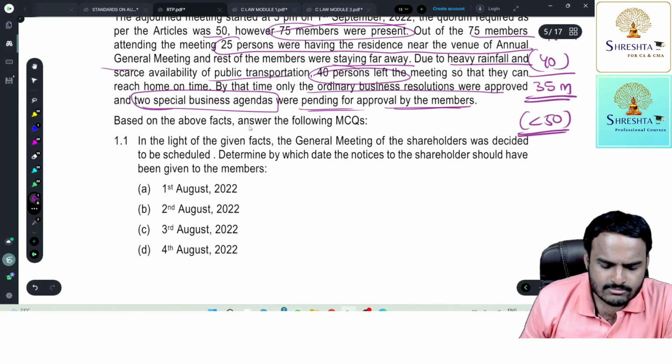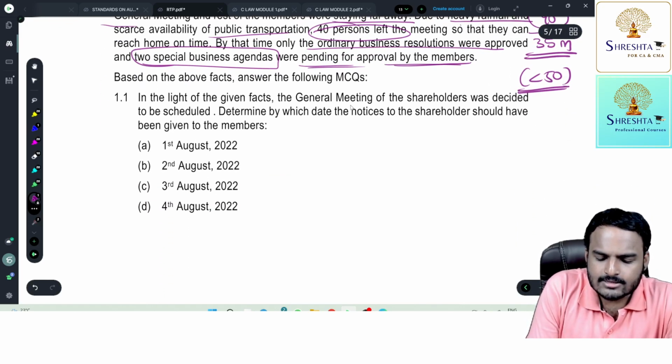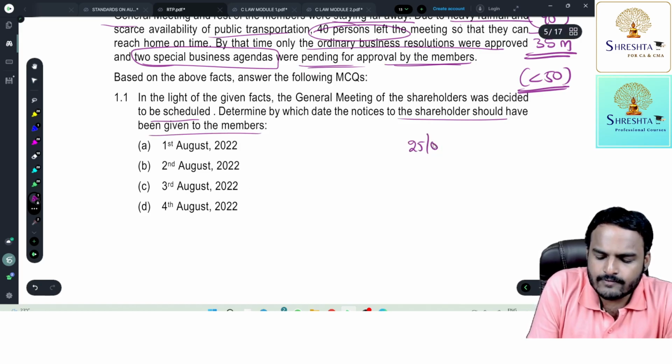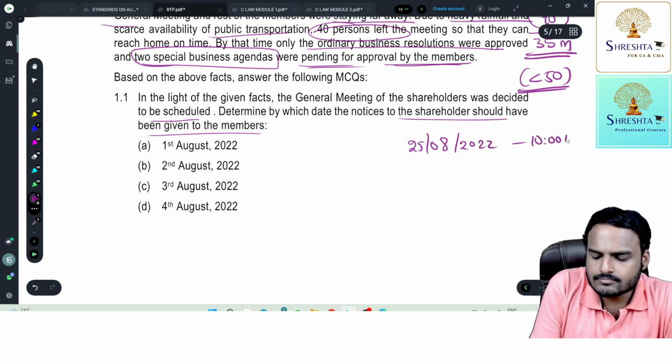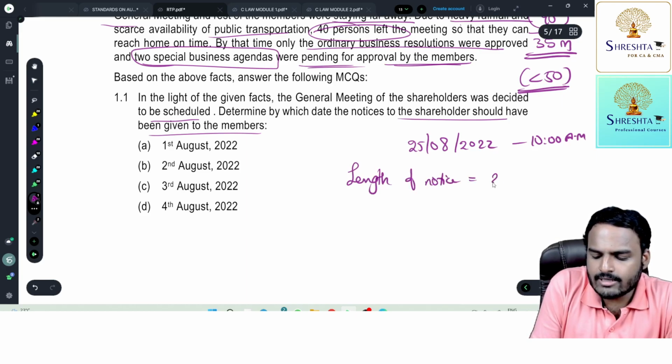Okay, let's solve the MCQs, ma'am. You'll get clarity. In the light of the given facts, the general meeting of shareholders was scheduled. By which date should the notice be given to the members? The decided time is 25th August 2022, 10 a.m. If you ask me the length of the notice, it should be 21 clear days.